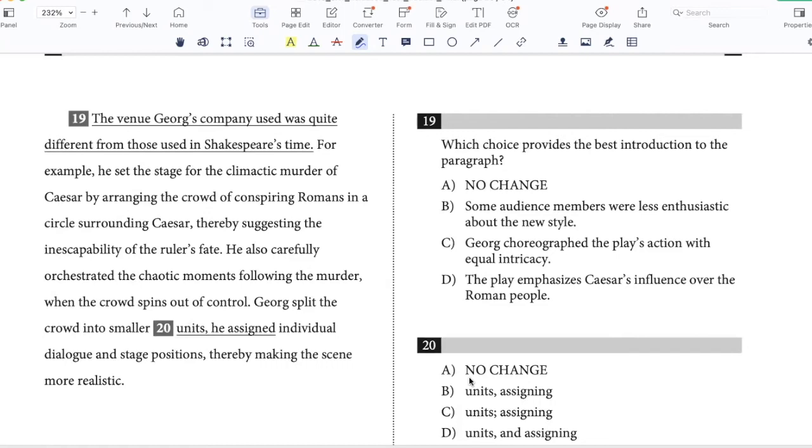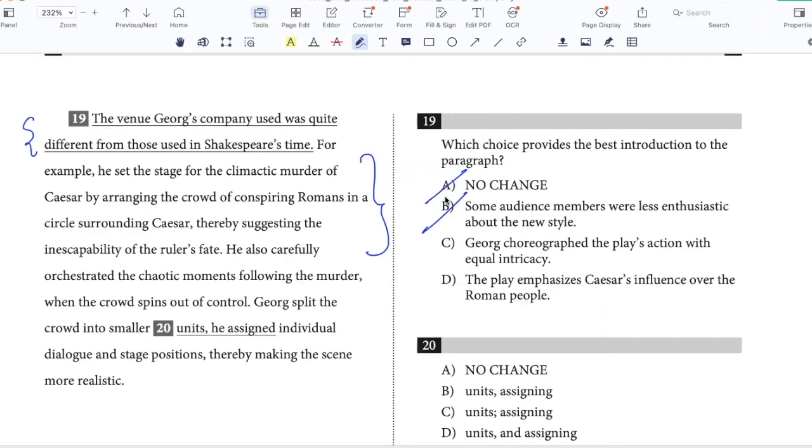Which choice provides the best introduction to the paragraph? Okay, so the fact that the venue was quite different from the one used in Shakespeare's time, that's not really relevant because this part is talking about how the stage was used effectively to heighten the drama, right? So it's not A. Some audience members were less enthusiastic about the new style. No, this paragraph is not about any criticism pointed out by audience members, so it's not B.